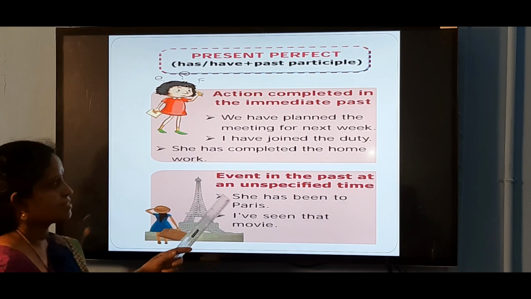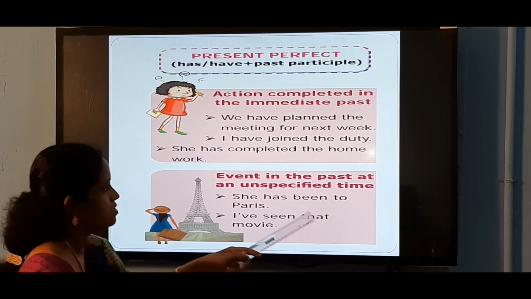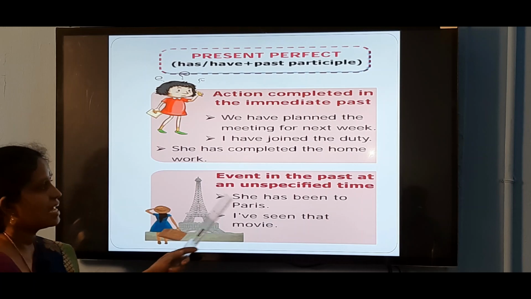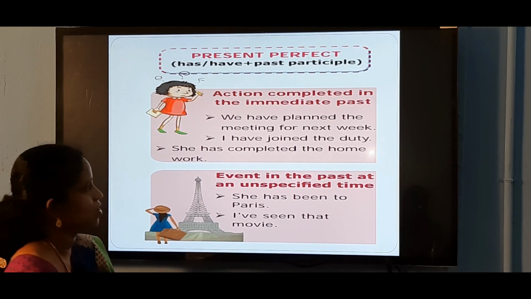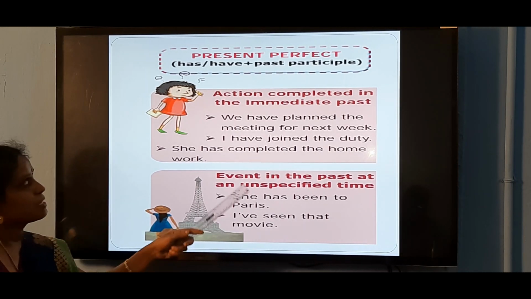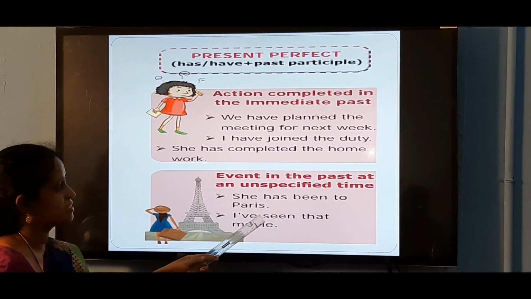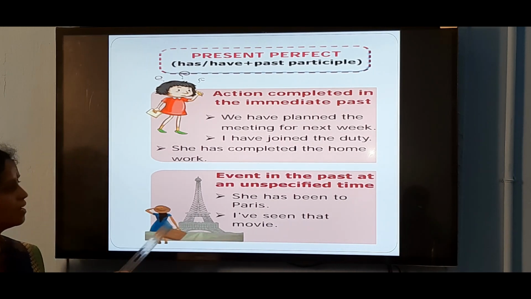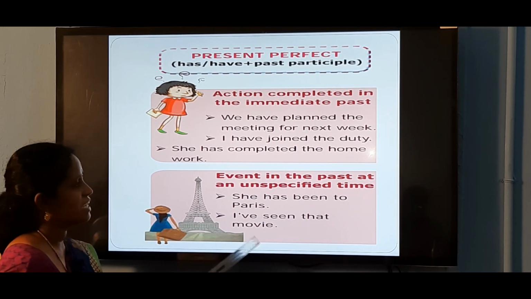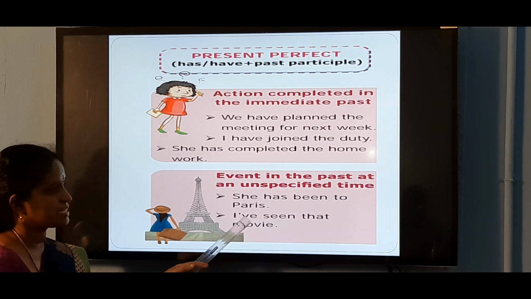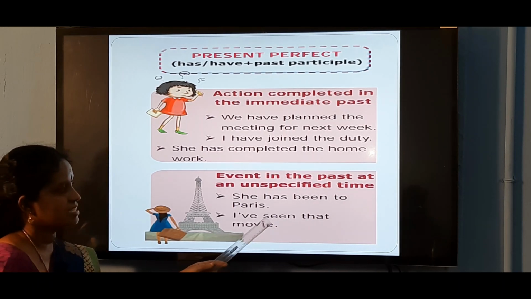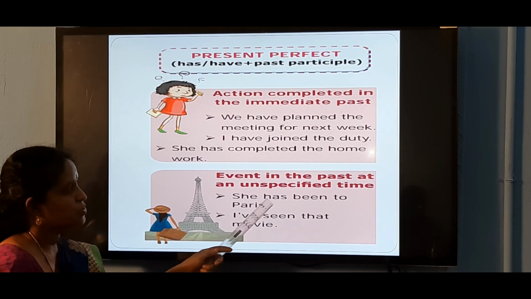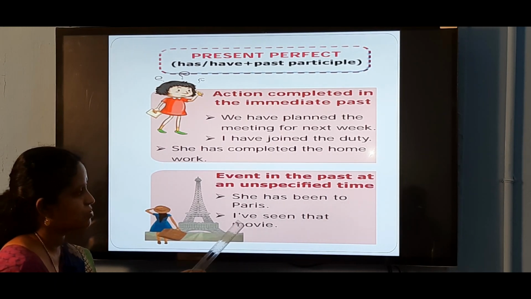For an event in the past at an unspecified time, where the time is not mentioned, we use present perfect, as the action is completed. She has been to Paris: the time is not mentioned here, so we use present perfect, but the action is completed. And I have seen that movie, already I have seen that movie, so we use present perfect here. For third person singular we use has, for other pronouns we use have.